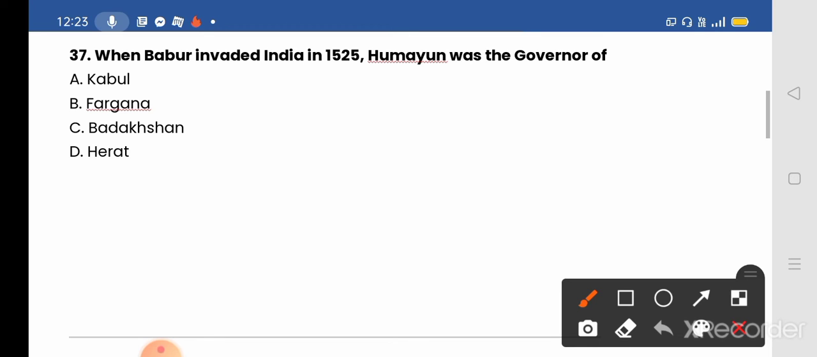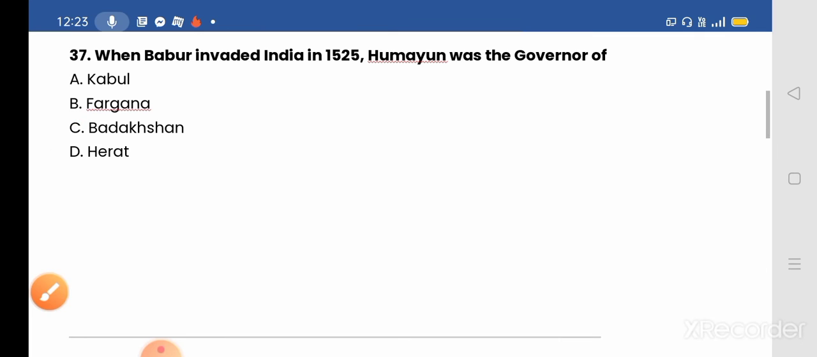At that time, Humayun was the governor of Badakhshan. Okay, option number C will be the correct answer. Babar set out on his final invasion of India in November 1525. His eldest son Humayun brought a contingent from Badakhshan and Khaja Kalan, the trustiest of generals, led the troops of Ghazni. Okay.